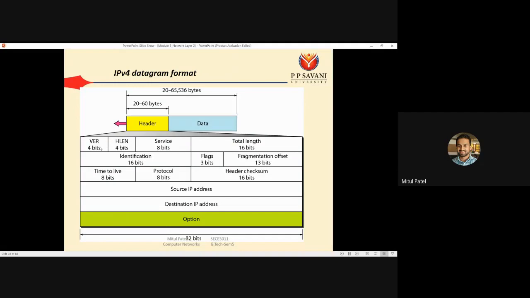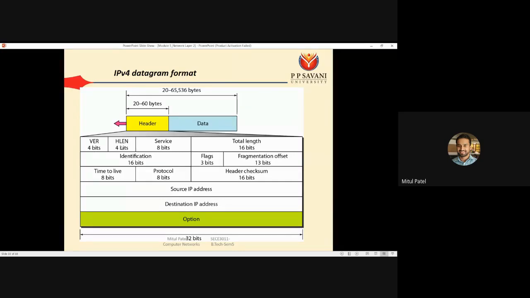The first 4 bits are working as the version. Currently we are using IPv4, so that's why this first 4 bits are set as 4. This 4-bit field will provide you the value 4. We are using version 4, that's why the version will have the value 4.